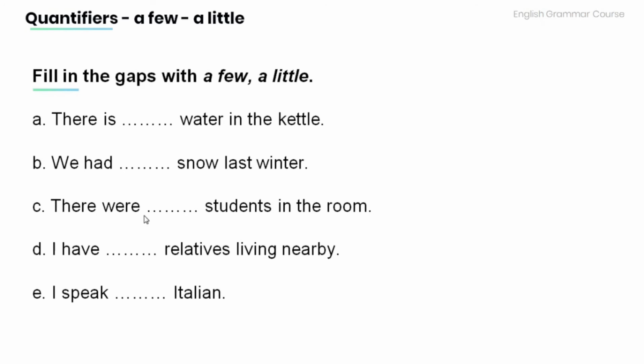C. There were students in the room. D. I have relatives living nearby. E. I speak Italian.